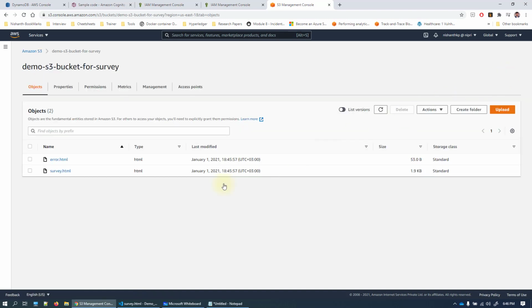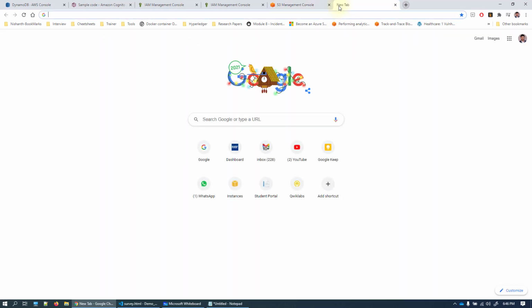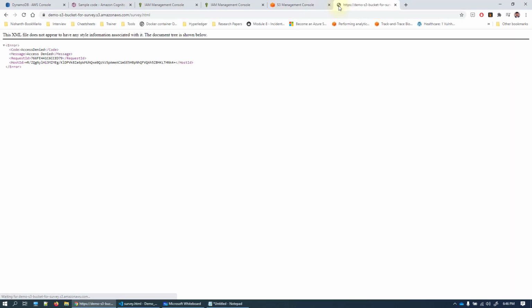So exit the console. Now you are in the bucket. Let's click on survey.html and you will see the object URL. That's the survey.html object URL. Go ahead and open that HTML in a page.